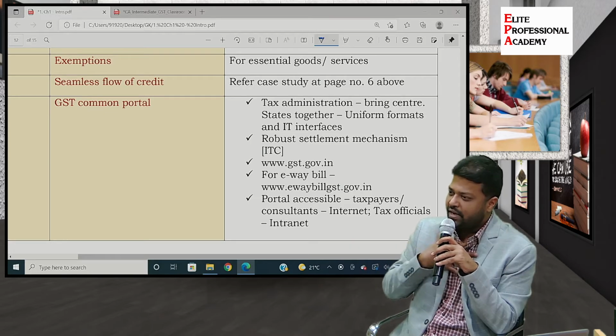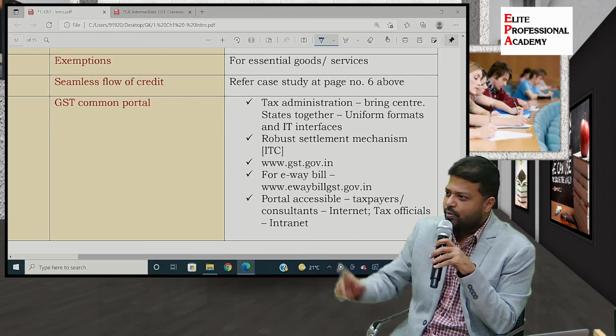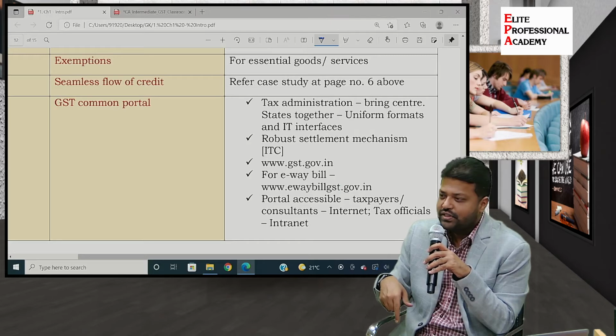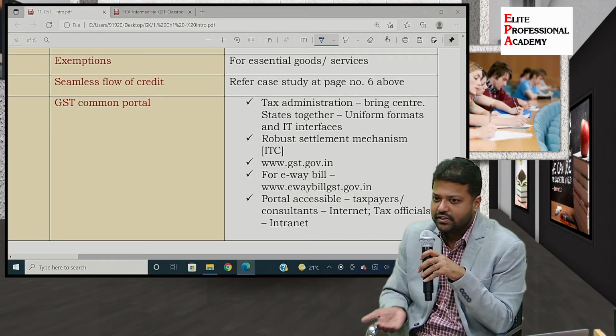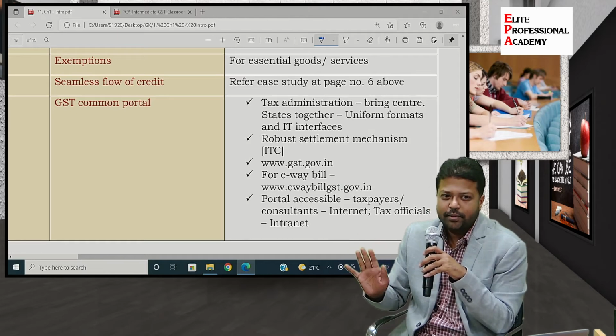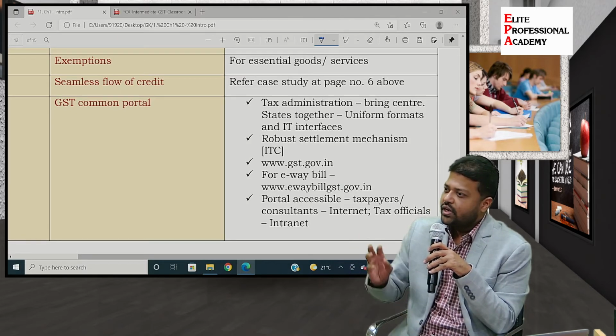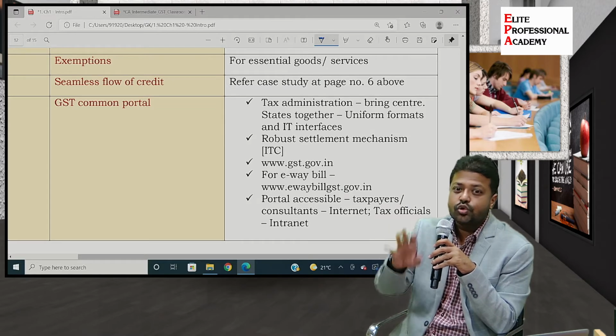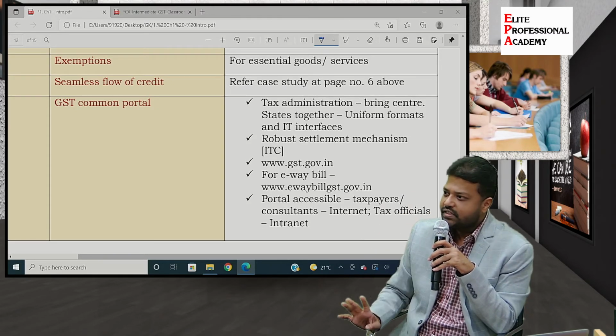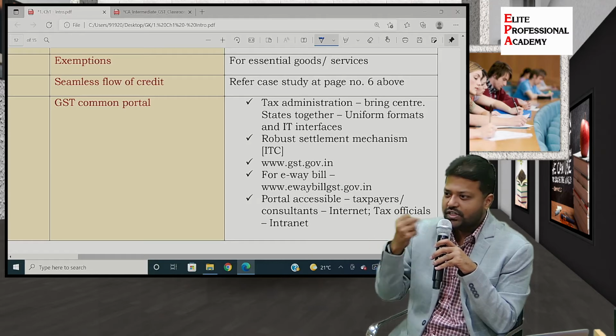I am filing returns. Government is not coming every month to my office and telling me, pay this much tax, I will do the calculation for you, give me your purchase register, give me your sales register. It doesn't happen that way, right? So in the assessment, there are certain discrepancies which the government wants to assess and scrutinize. They send notices. Now you understand why notices are being served.